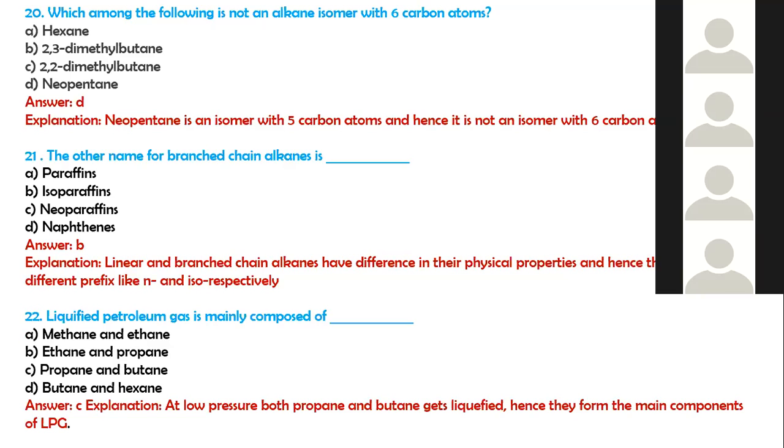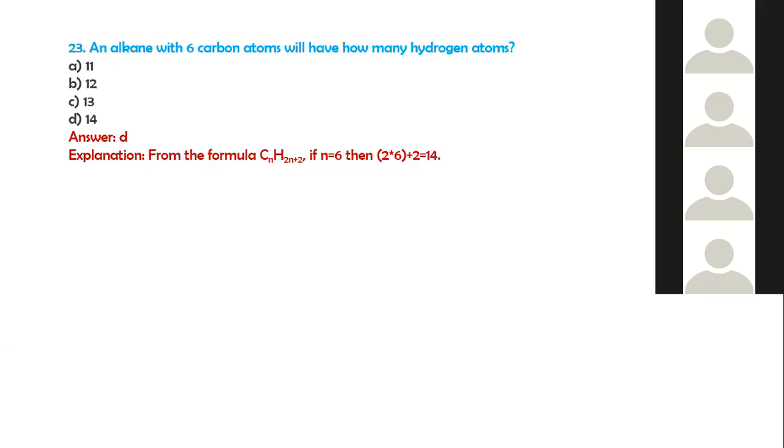So liquefied petroleum gas is mainly composed of methane, ethane, propane, or a mixture of propane and butane. At lower pressure, both propane and butane get liquefied, hence they form the main components of LPG. So alkanes with 6 carbon atoms have how many hydrogen atoms? 14. That is the molecular formula CnH2n+2.